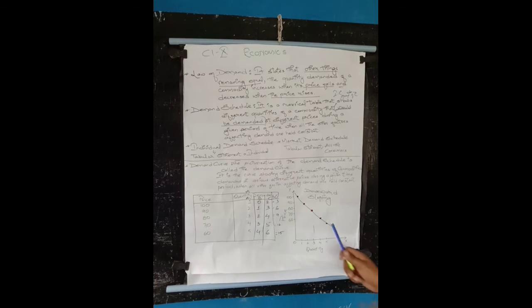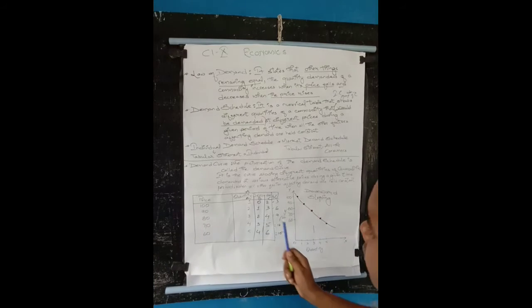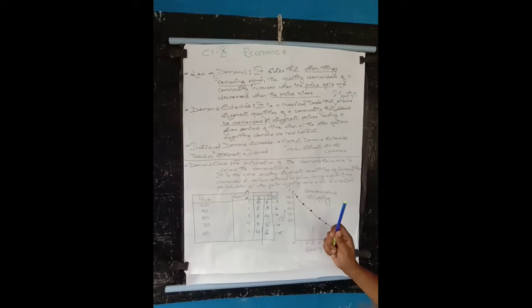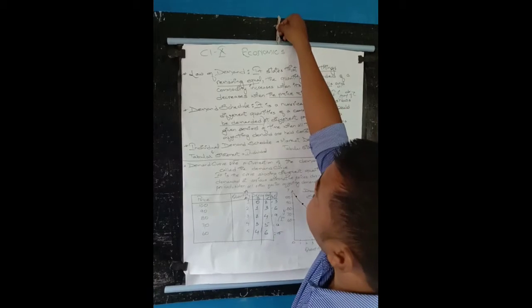Here you can see the picture. When you draw this in the form of a picture, in the form of a diagram, it is called a demand curve.